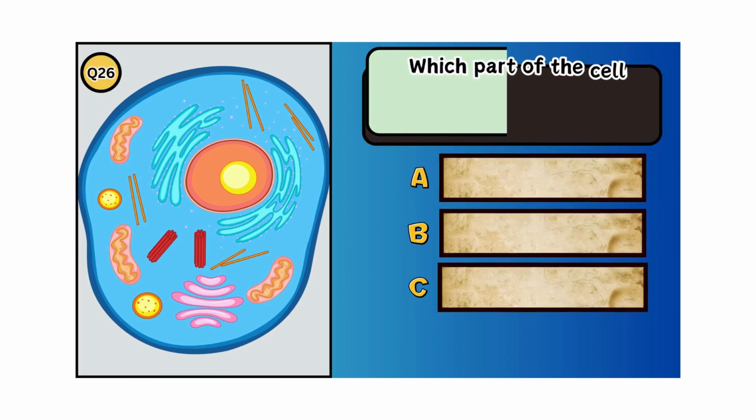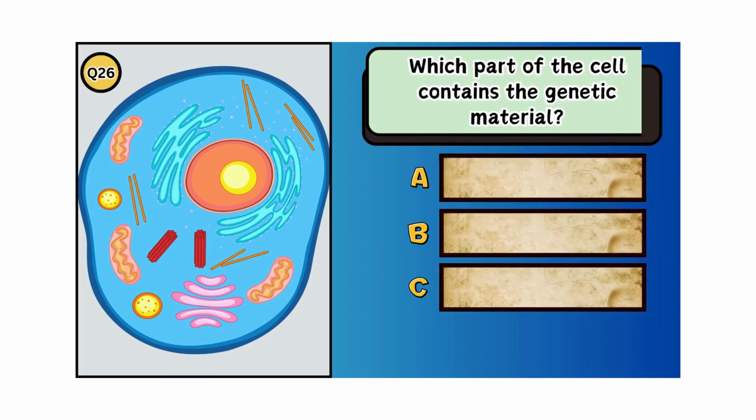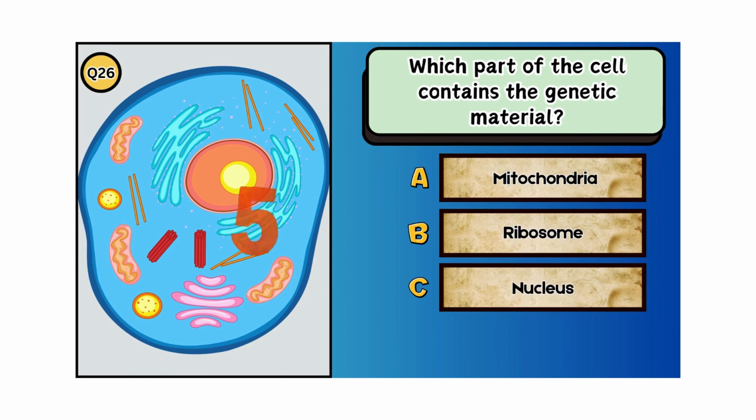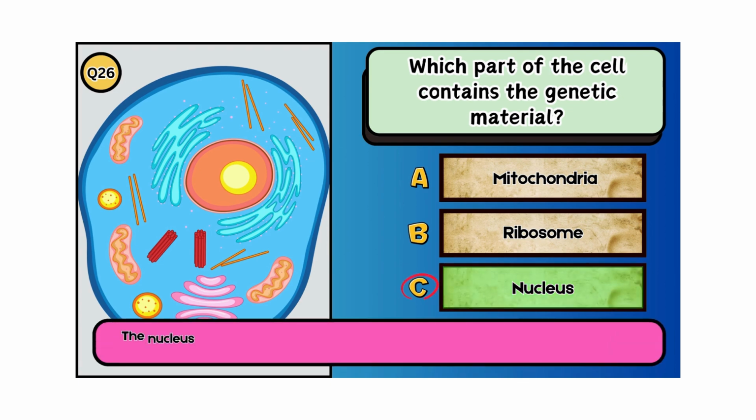Which part of the cell contains the genetic material? A. Mitochondria. B. Ribosome. C. Nucleus. The answer is C. Nucleus. The nucleus contains the cell's genetic material in the form of DNA, which controls the cell's activities.